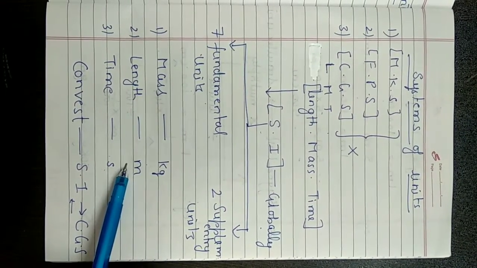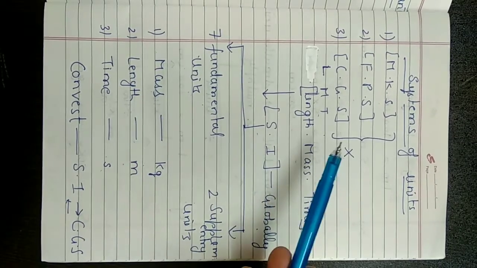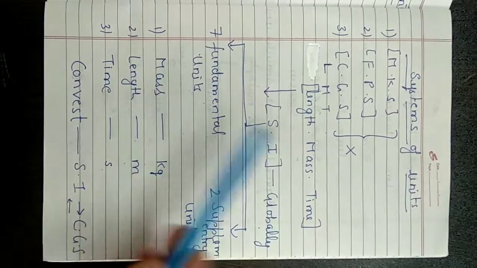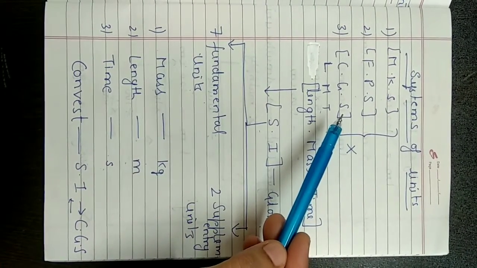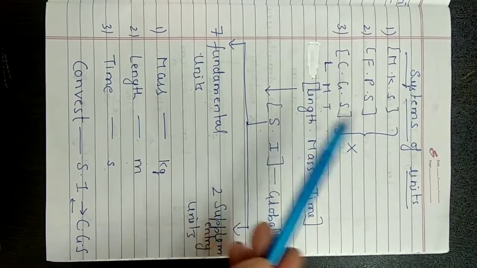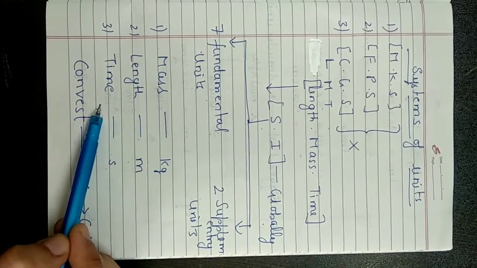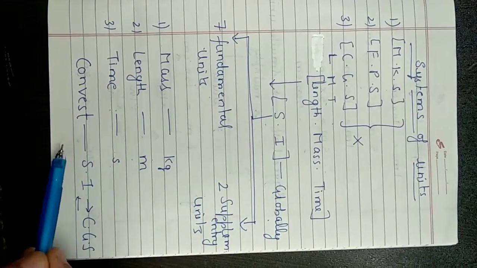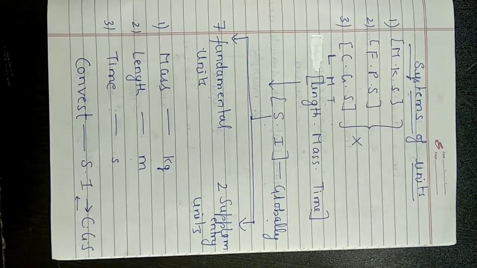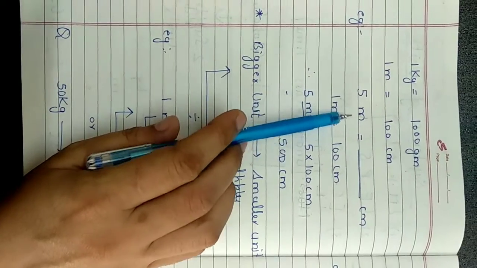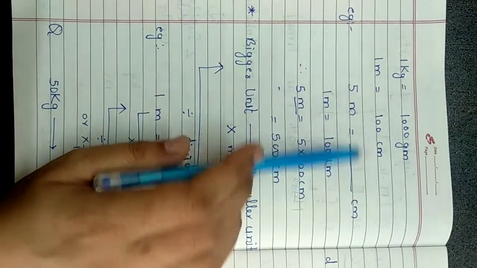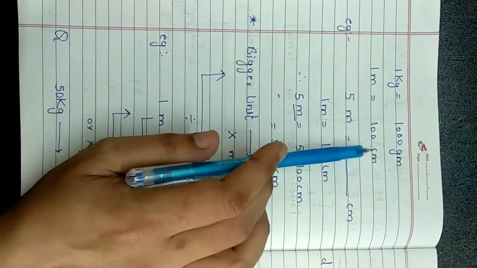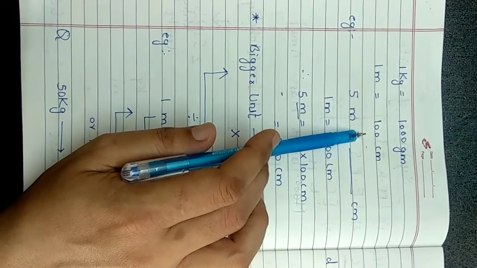Now, are we able to convert a physical quantity from one system of unit to another system of unit? Yes, we are able to convert, but we are restricted to the three quantities only, because in these three systems we have three physical quantities which we can convert. Other than this, we are not able to convert. So, for these three physical quantities, we can convert from SI system to CGS system, or from CGS system to SI system. Let us take an example. 5 meter, we have to convert it into centimeter. We are aware that 1 kg is equal to 1000 grams and 1 meter is equal to 100 centimeter. We have to learn these conversion values. With the help of them, we are going to convert.